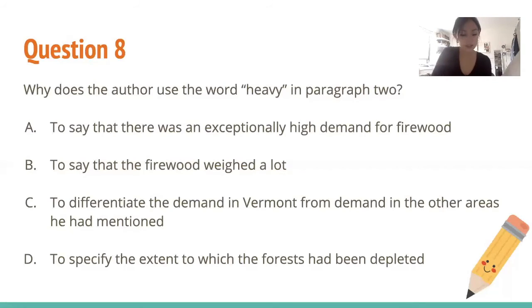As I read this question, what I did is pretend that this is a text. I circled heavy, which is what we're asking about, and I drew an arrow to demand. So that tells me exactly what the word is describing, and it'll make answering this question much, much easier for me. So I recommend doing that for you guys as well.